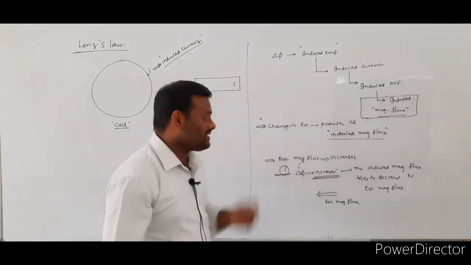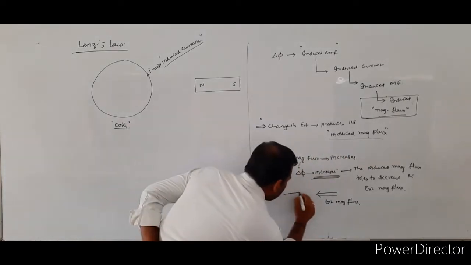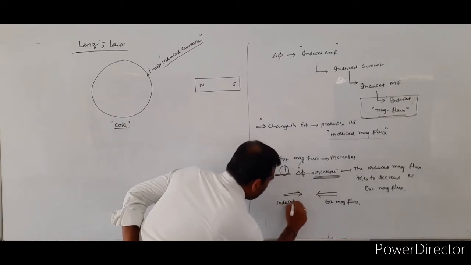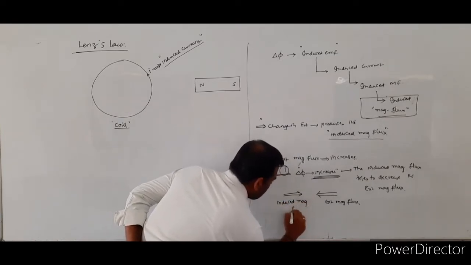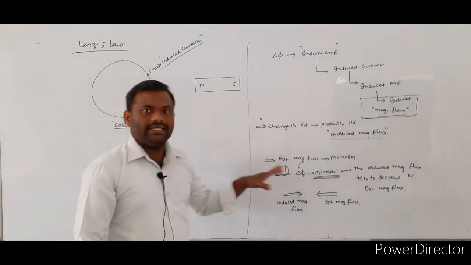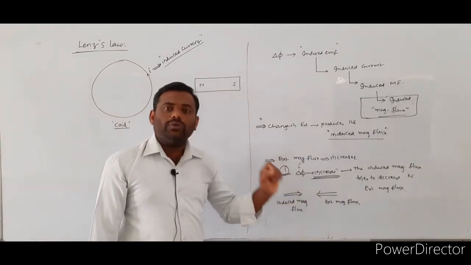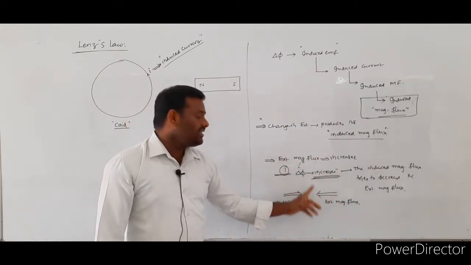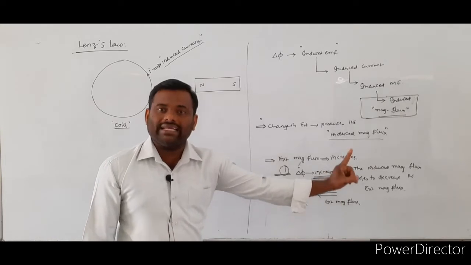For that purpose, the direction of the induced magnetic flux acts in the opposite direction to the change in external magnetic flux.